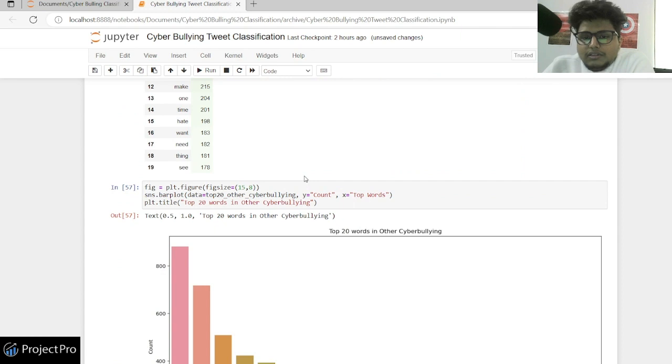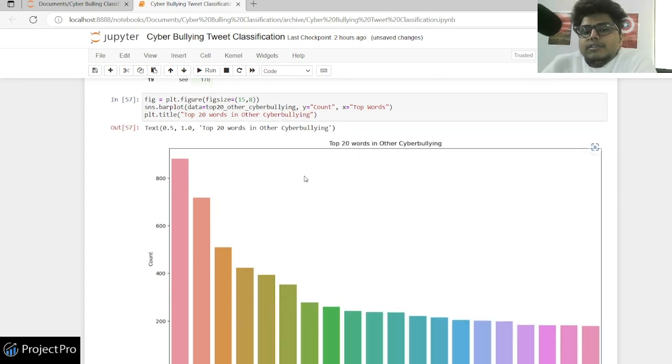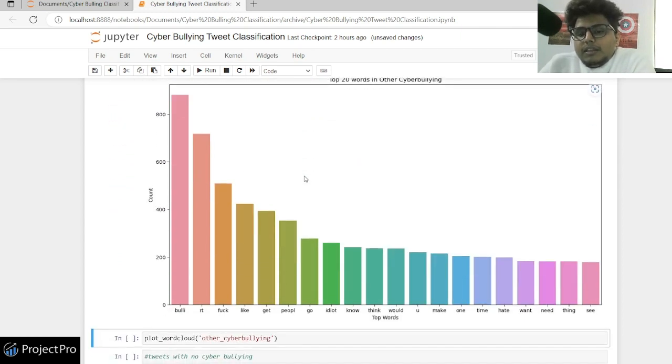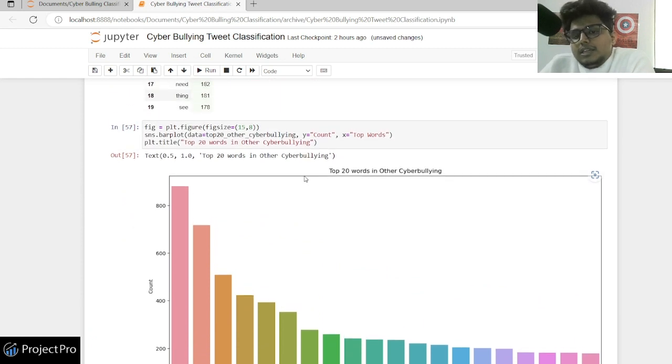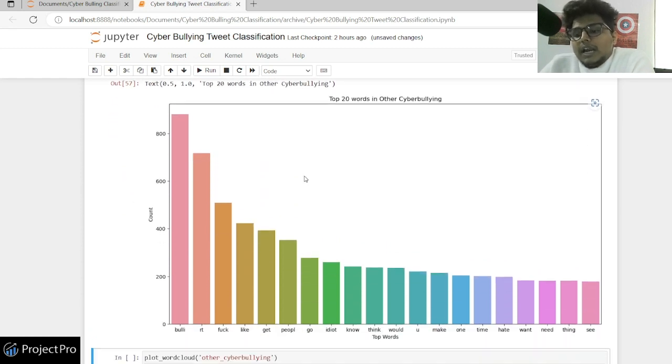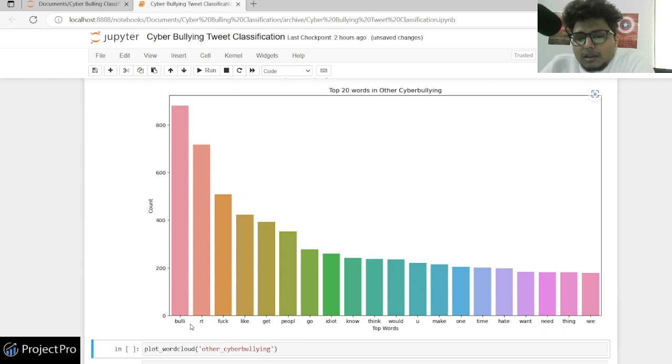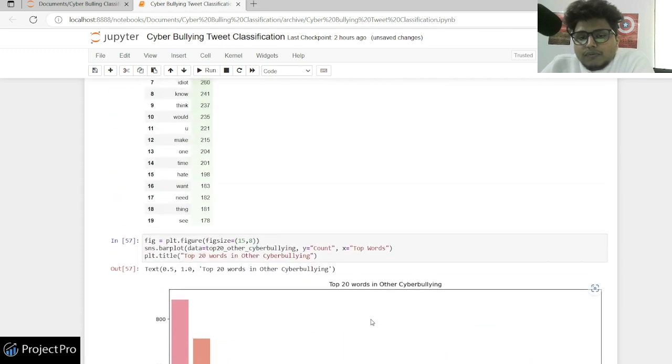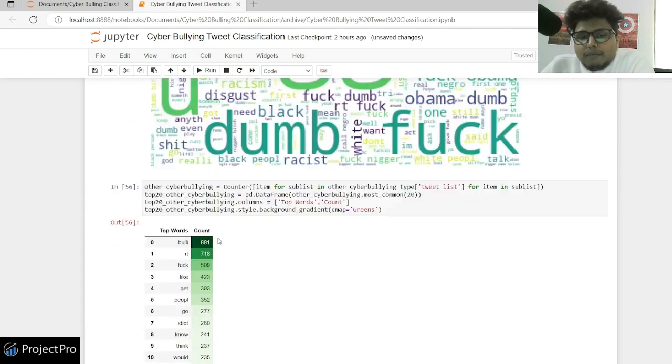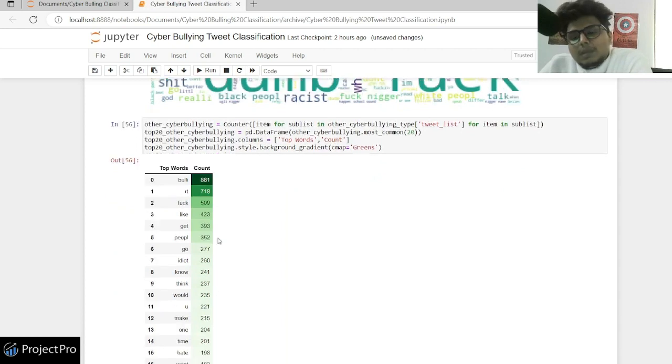And finally the other cyberbullying tweets that I have, it's these. Now this is the other data. So these are words which are other cyberbullying categories. So let's see, it's like bully, get, idiot, these kind of words. Some of you might think these words should have gone into one of the other categories, but it's labeled data.